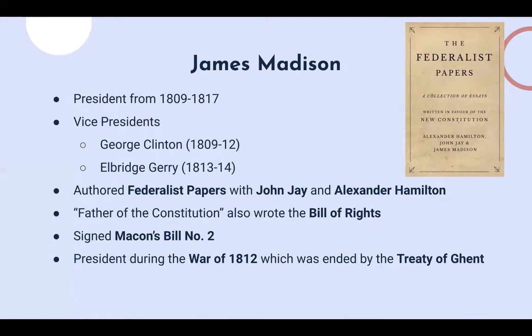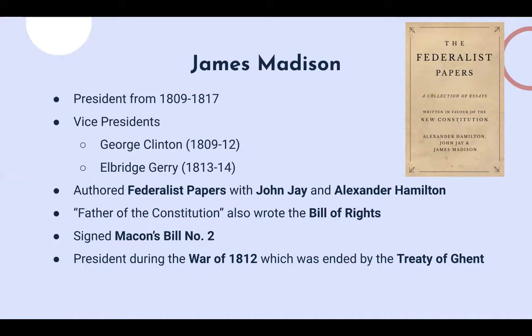And like I mentioned earlier about Madison, he authored the Federalist Papers, alongside John Jay and Alexander Hamilton. John Jay was a Chief Supreme Court Justice, and at some point, I believe before that, Hamilton was the Secretary of the Treasury. Another important clue was that Madison is known as the father of the Constitution, which is pretty famous. He also helped write the Bill of Rights.